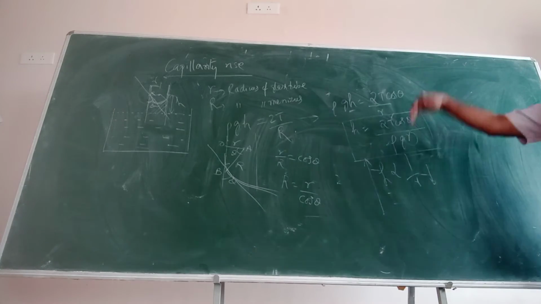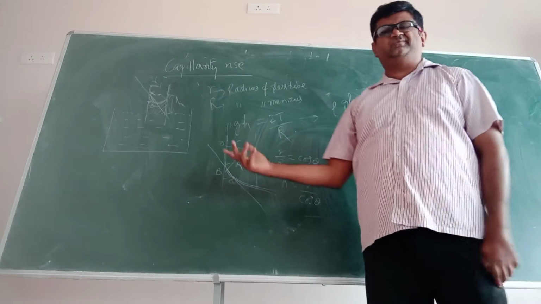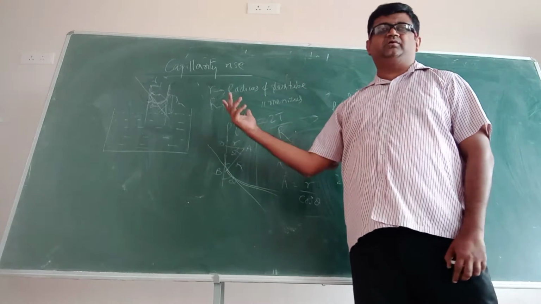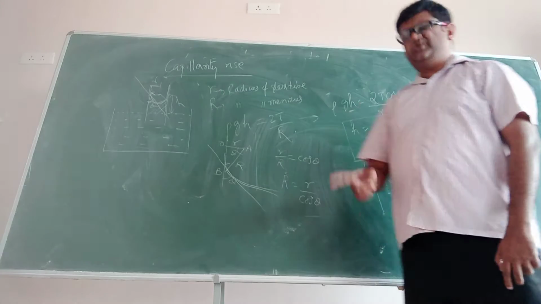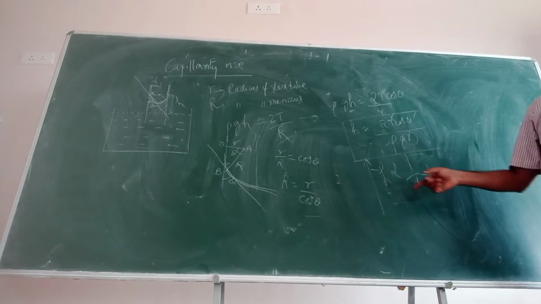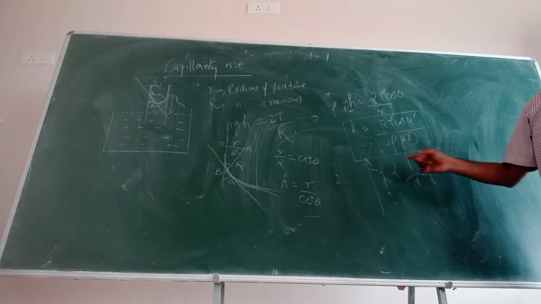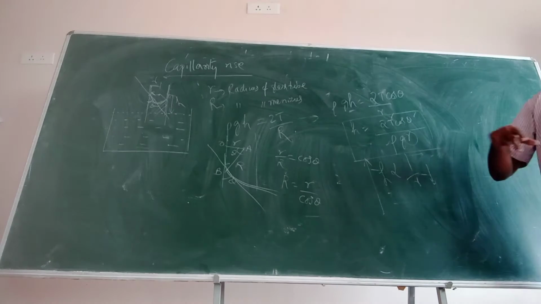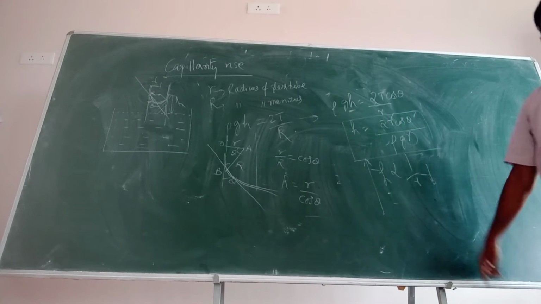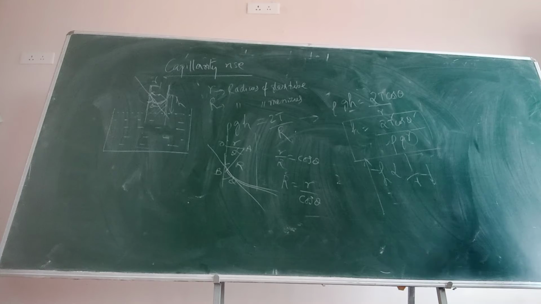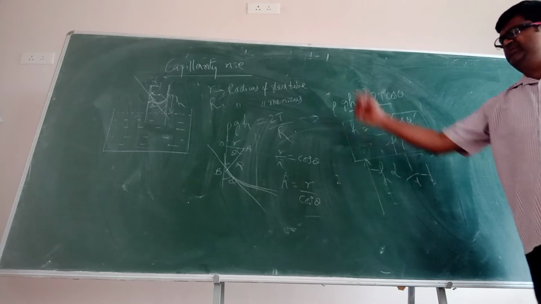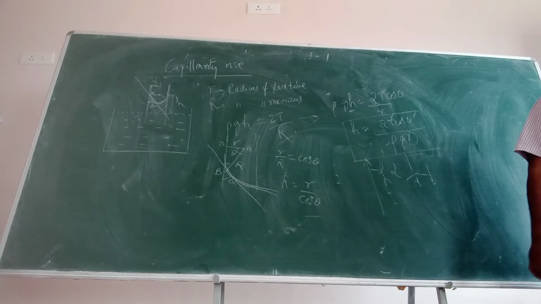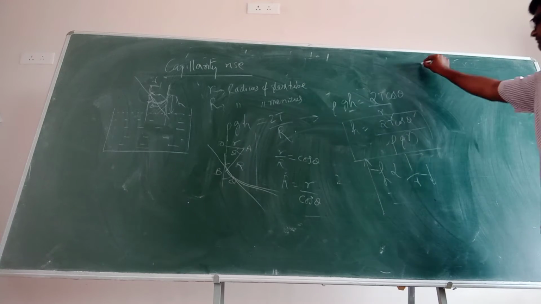अगर मैं straw को डालूंगा तो rise ज़्यादा होगा. अगर मैं pipe को डाल दूंगा तो मेरा rise बहुत कम होगा. ये mathematically भी true हो गया. So capillary rise is dependent upon what? It is dependent upon the radius of the tube you are taking. Alright? If you put lesser radius of the tube, more will be the rise. Isn't it?